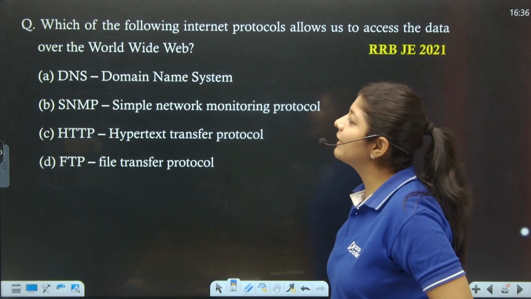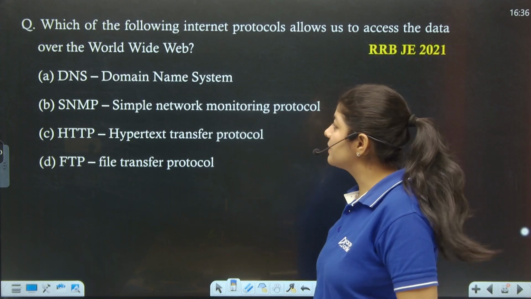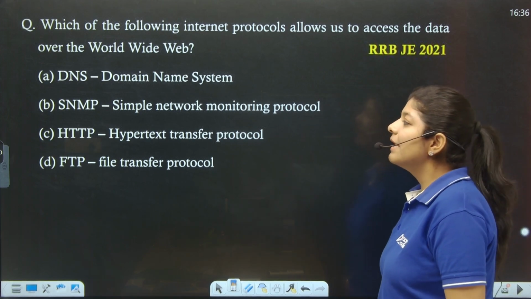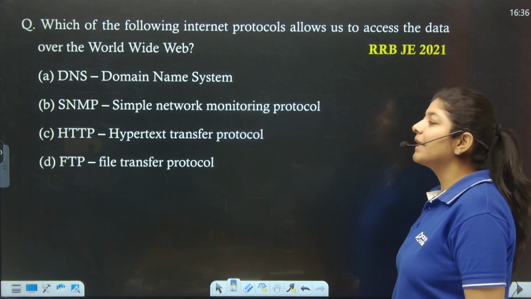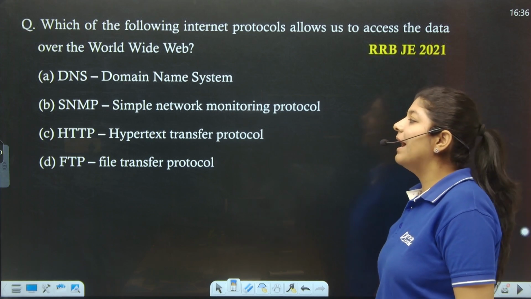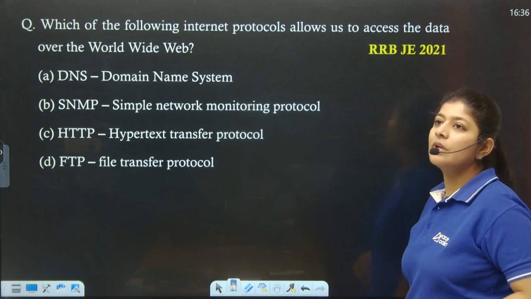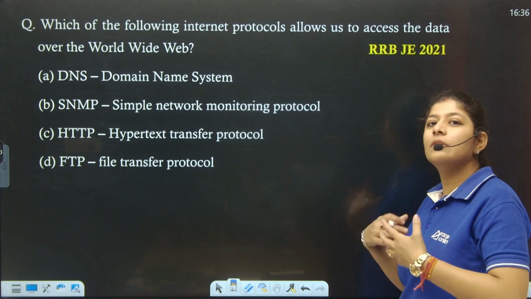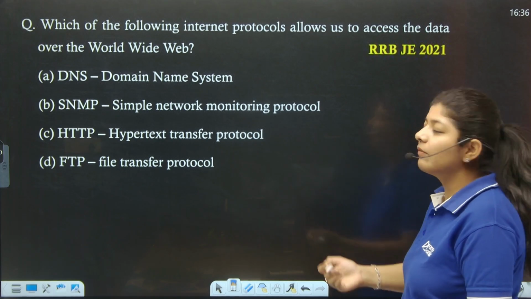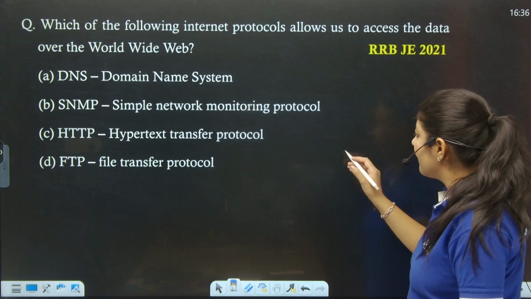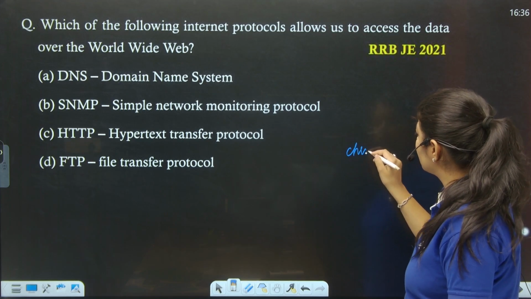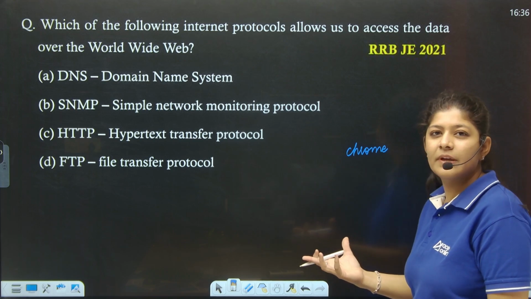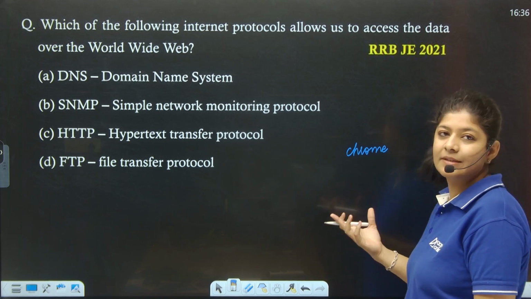So here DNS is nothing but the domain name system. SNMP is simple network monitoring protocol. HTTP is nothing but hypertext transfer protocol, and FTP is file transfer protocol. You can simply refer to this particular thing like this. Whenever we search anything, let's suppose if we want to access Google, we go through either Chrome or any browser where I can search anything.